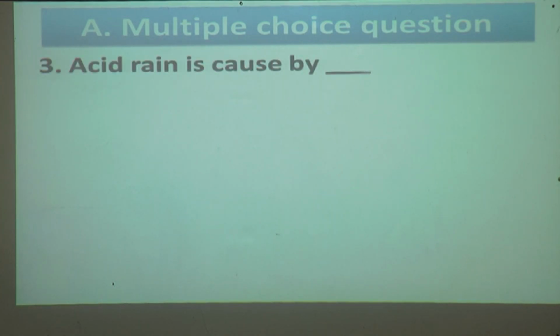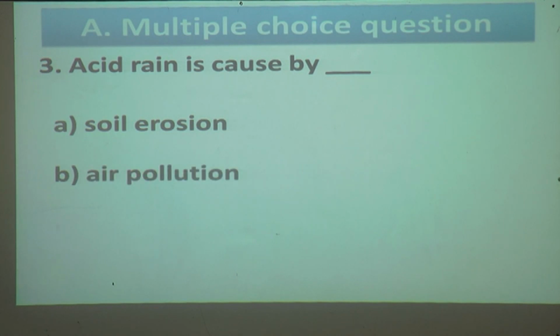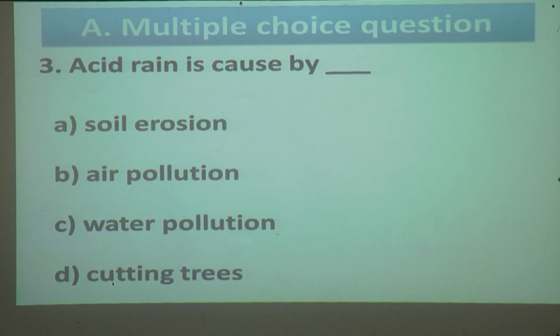Third one is, acid rain is caused by, options are soil erosion, air pollution, water pollution, or cutting trees. Among these, which one is correct? Once again I will read the options. Soil erosion, air pollution, water pollution, or cutting trees.